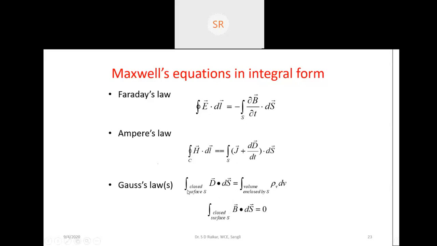But here it is a closed surface, but it does not have the same starting and end point, because at a different point the field will be different. If you go away, that field will change. But here the flux is constant throughout the path. So that's why it is 0 here.